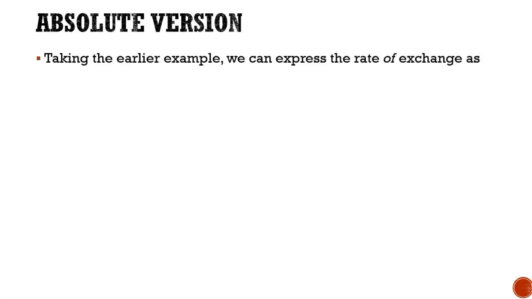Now, taking the earlier example, we can express the rate of exchange as: the rate in the domestic country was 140 and that in the foreign country was $2. So it is 140 divided by 2. So the rate we came up to was rupees 70. Therefore $1 is equal to rupees 70 is the exchange rate.